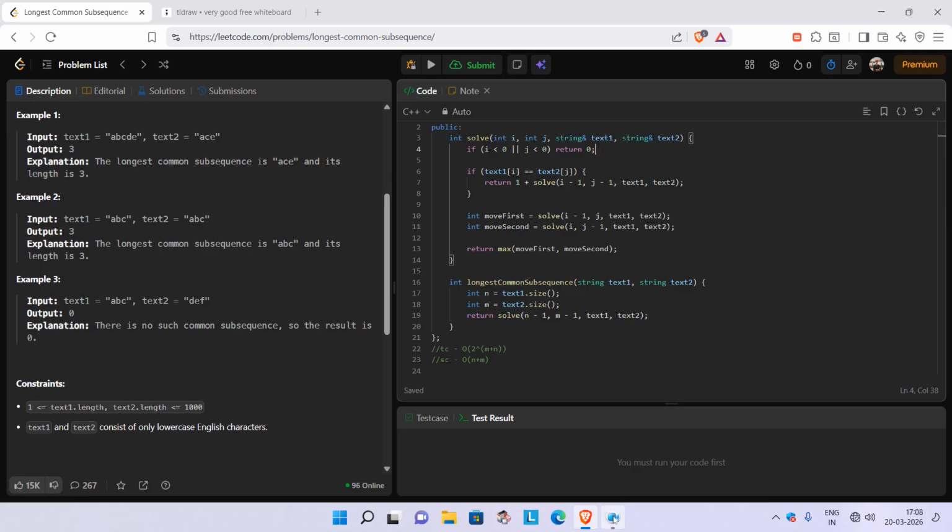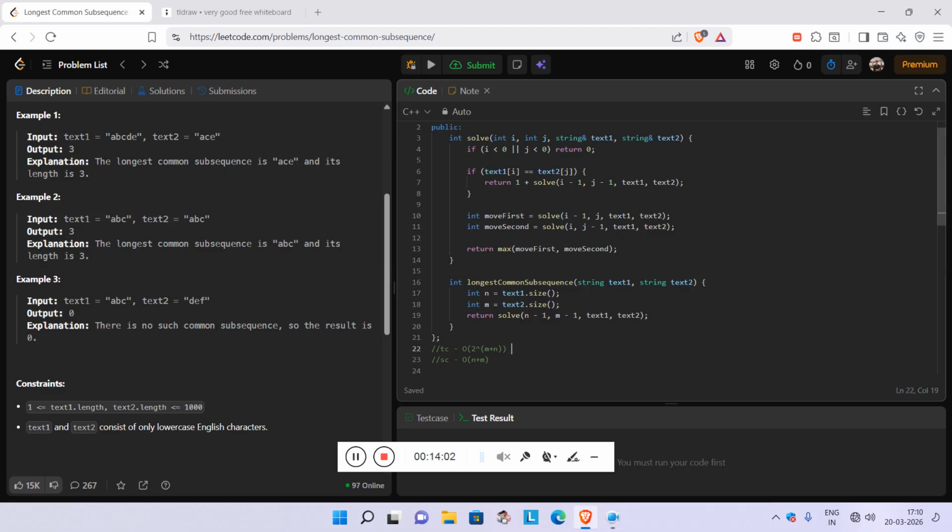Whenever we talk about string 1, it has n characters, and each one has two possibilities, either include it or exclude it. Similarly for the other string, so there's 2 power n for this and 2 power m for this, so totally it becomes 2 power n plus m, because in powers the exponents add. So the time complexity is simply exponential.